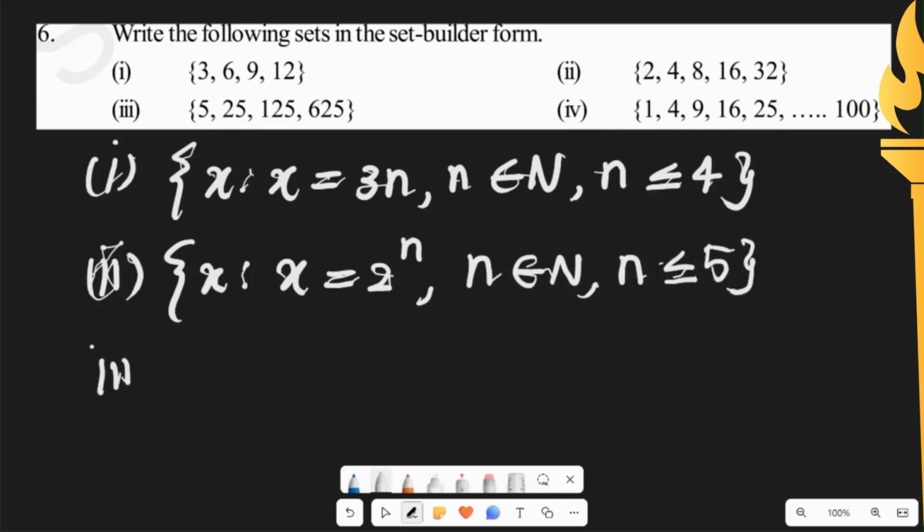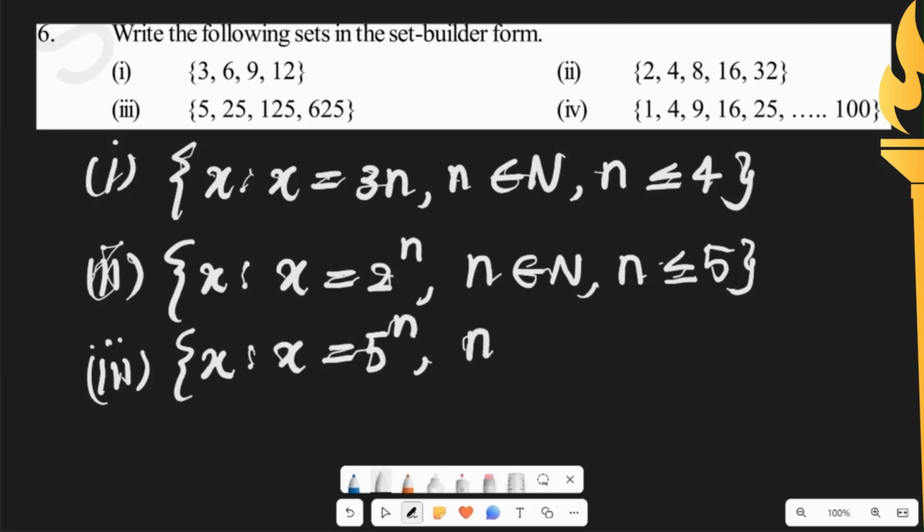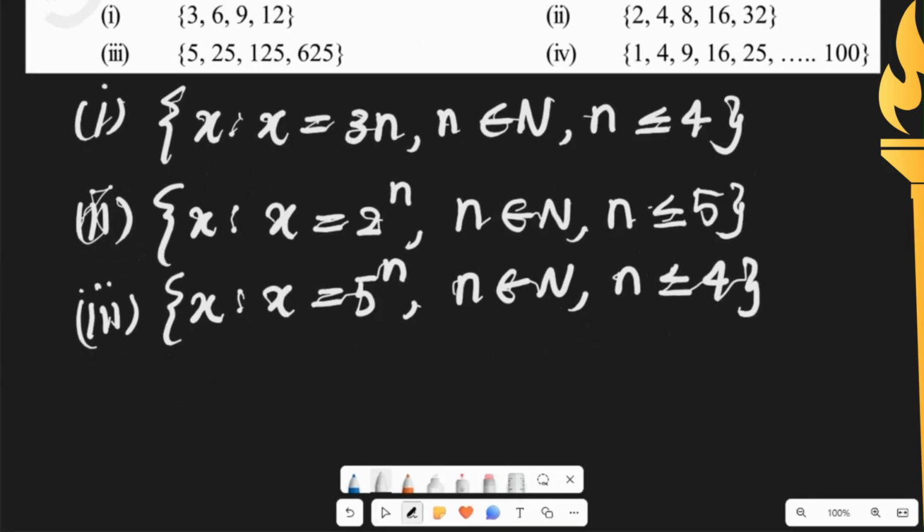Next, third one we have powers of 5. 5 power 1, 5 square, 5 cube, 5 power 4. So we write as x such that x is equal to 5 power n, where n belongs to natural numbers and n is less than or equal to 4. Next, last one, fourth one we have squares: 1 square, 2 square, 3 square, 4 square.